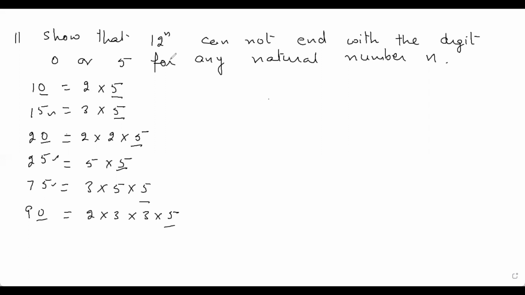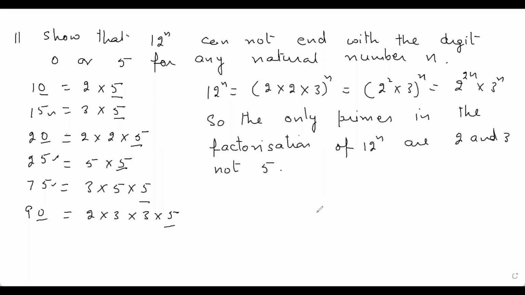So now I factorize 12 raised to power n. This is equal to 2 into 2 into 3 raised to power n. This is equal to 2 raised to power 2 into 3 raised to power n. This is equal to 2 raised to power 2n into 3 raised to power n. So what we have seen, the only primes in the factorization of 12 raised to power n are 2 and 3 and not 5. So I'll write here, the only primes in the factorization of 12 raised to power n are 2 and 3, not 5. So it cannot end with the digit 0 or 5.